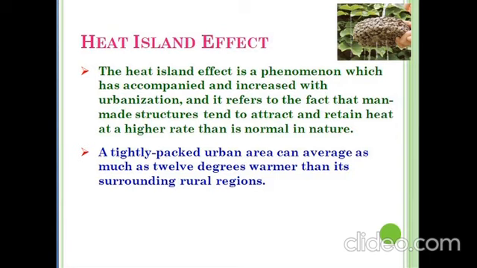Another environmental benefit is the heat island effect. The heat island effect is a phenomenon which has accompanied and increased with urbanization, and it refers to the fact that man-made structures tend to attract and retain heat at a higher rate than is normal in nature. This results in an increase in ground level ozone production by as much as 30%. A tightly packed urban area can average as much as 12 degrees warmer than its surrounding rural regions.